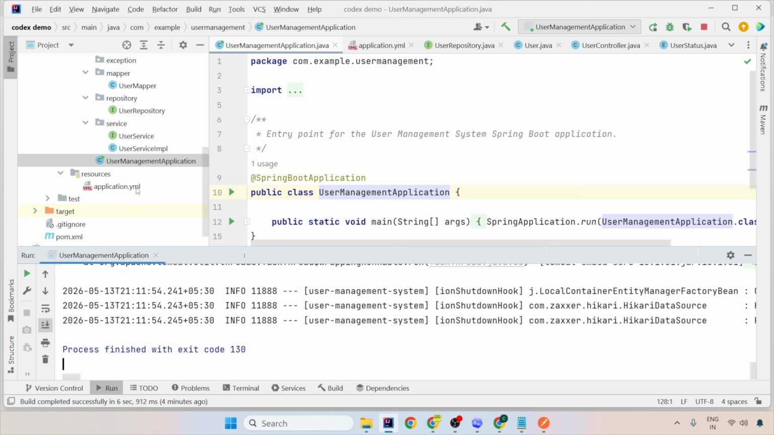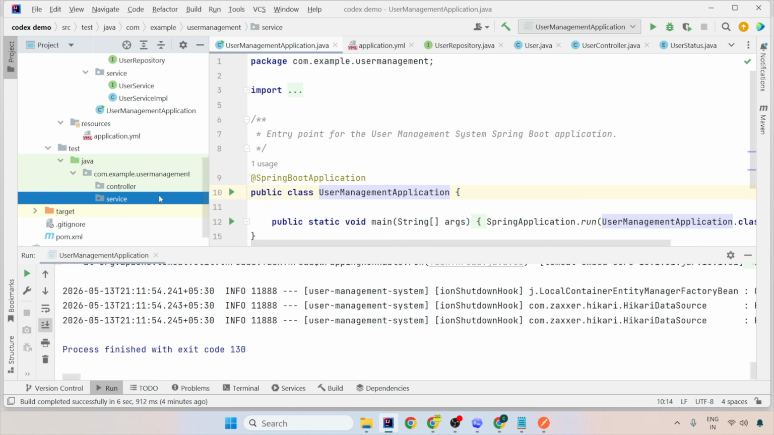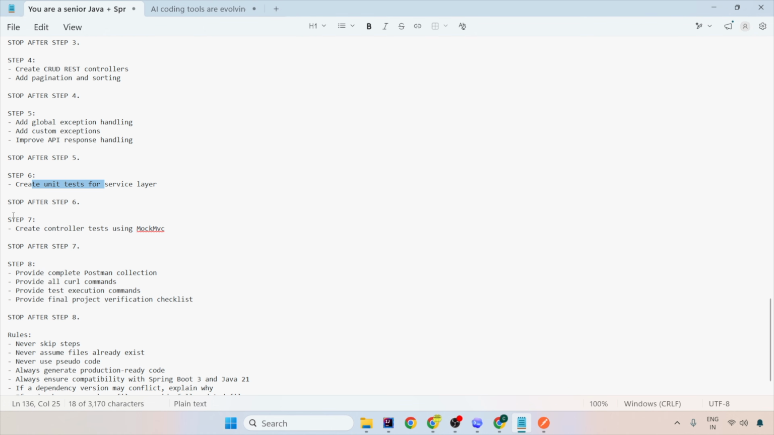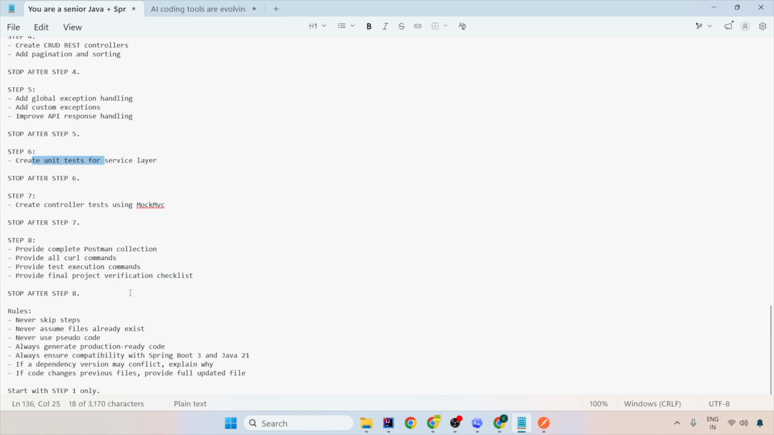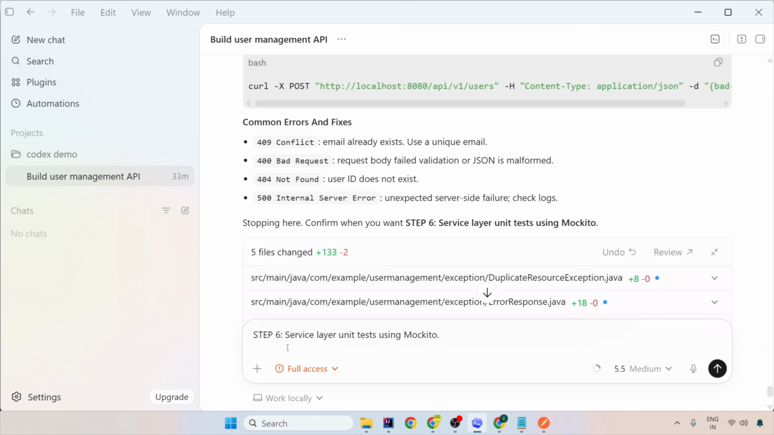So if you see here, tests are not created. No service, no controller, no test. So after step 6 and 7, we would have proper tests created. And for 8, we don't need it because Postman is something which we have already tested. So only 2 more steps, 6 and 7, and we will be done with this video. Okay. Meanwhile, I'll ask him to start with step 6 and 7, and then only stop.